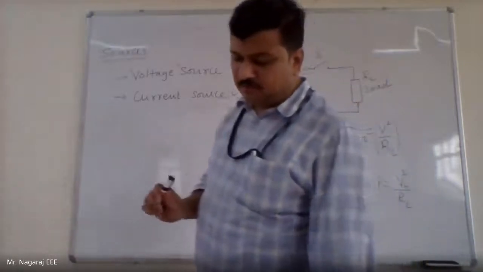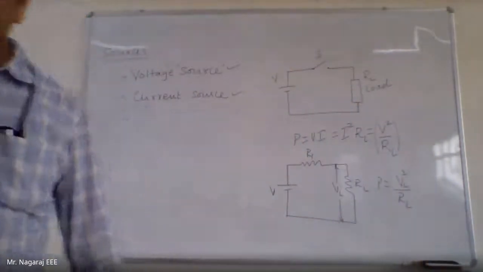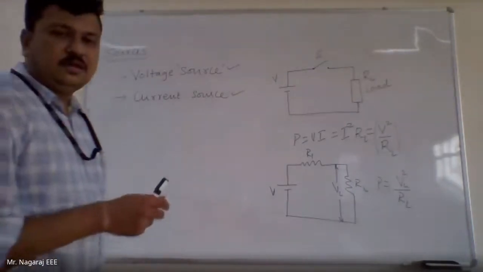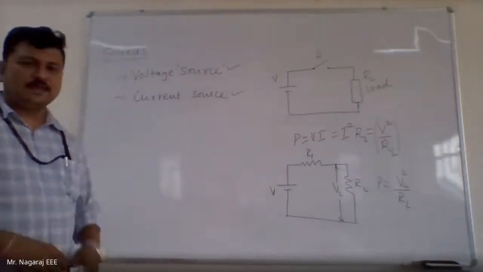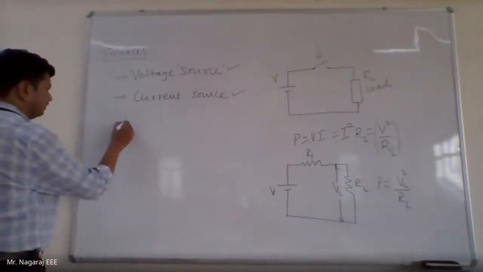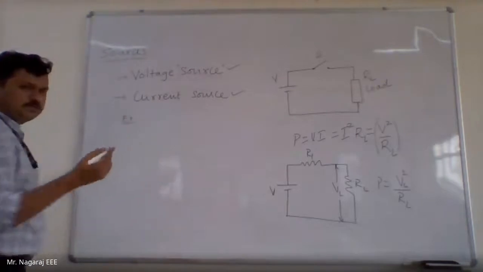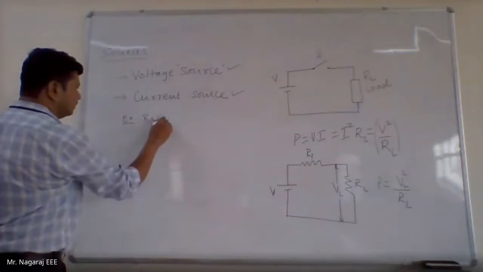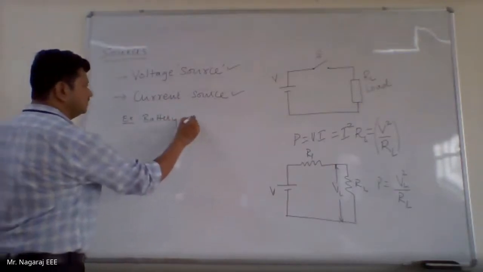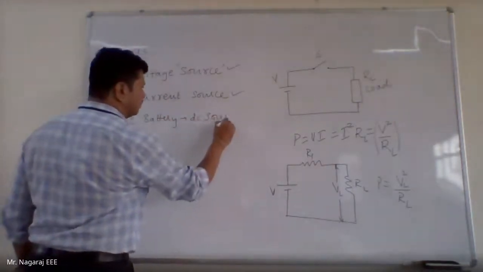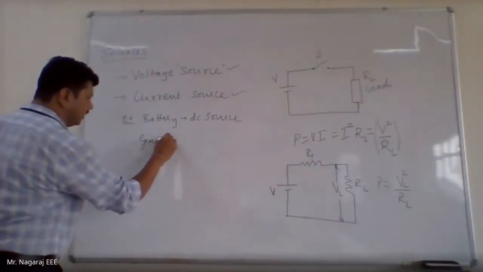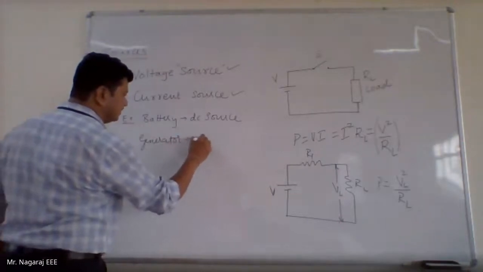These are the two elements in the circuit that will supply the necessary energy to do the work. If I want to give examples, very simple, I have one battery here. It is a DC source. I have a generator or alternator. It is an AC source.